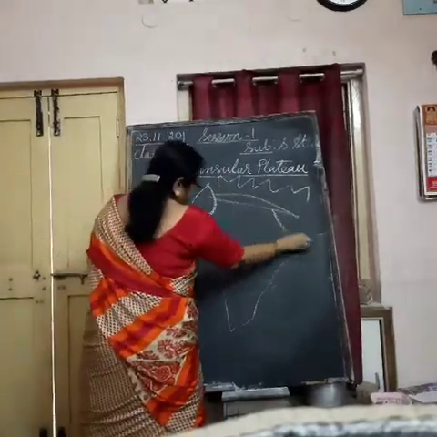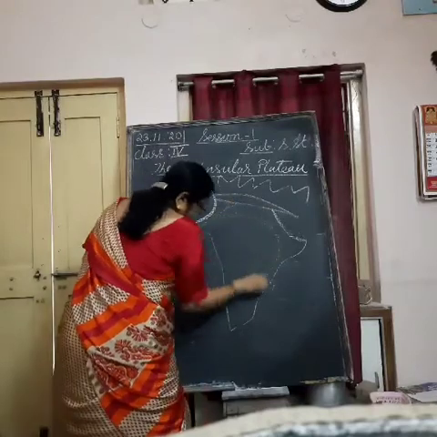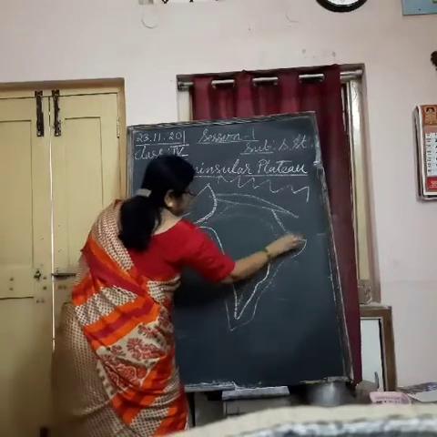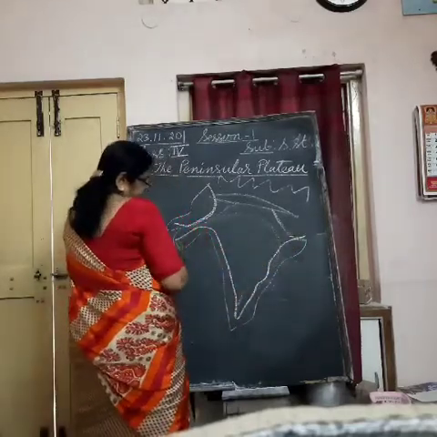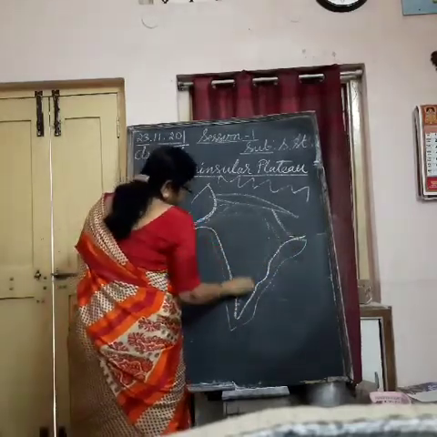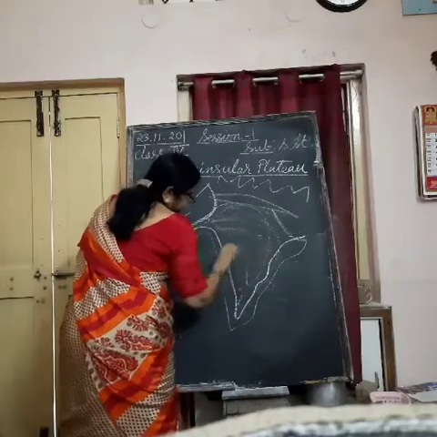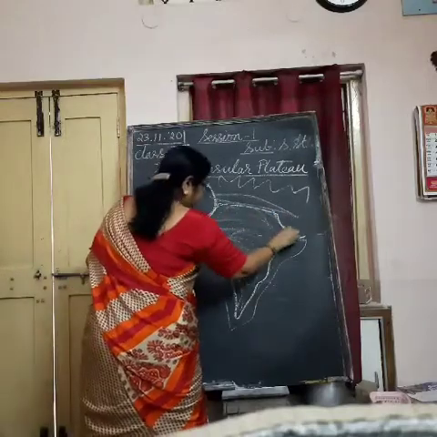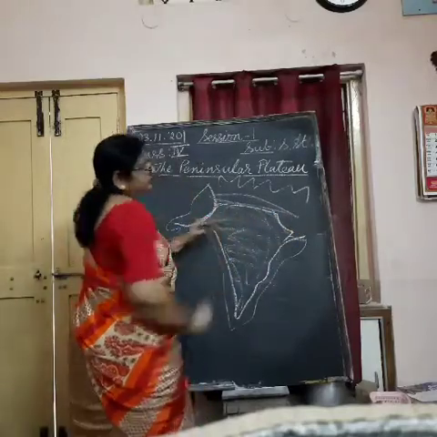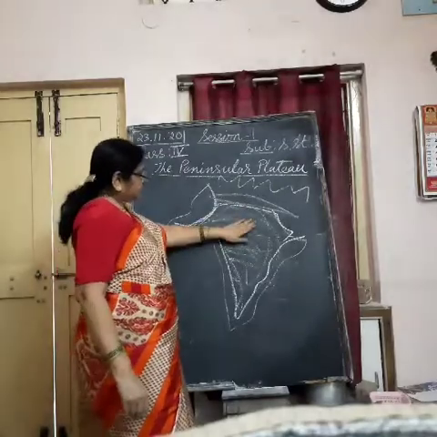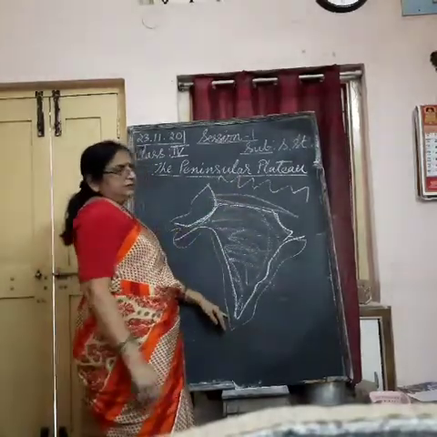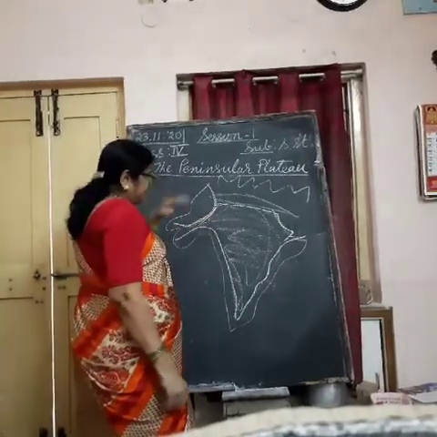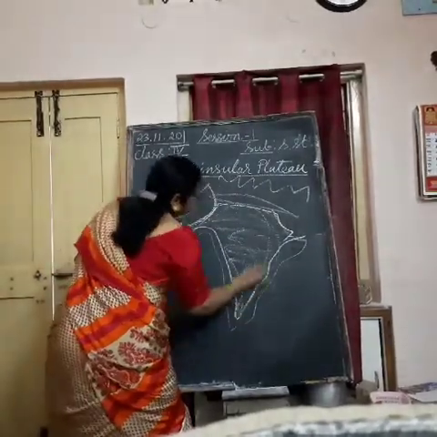And this part is the coastal plain, and all the remaining part is the peninsular plateau. This part completely inside is the peninsular plateau. Is it not bigger than any other physical division? Yes, it is.